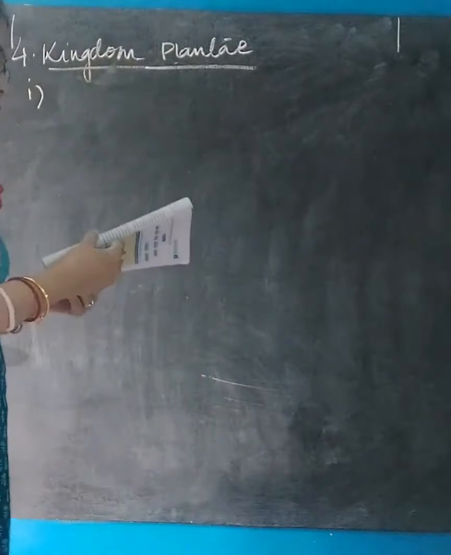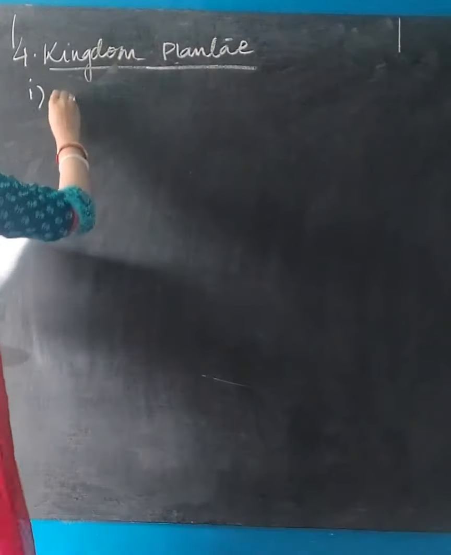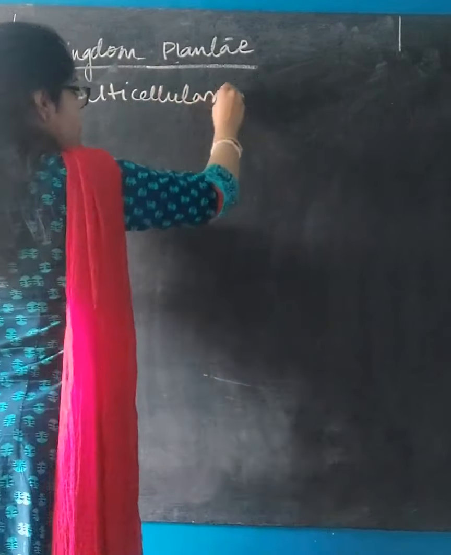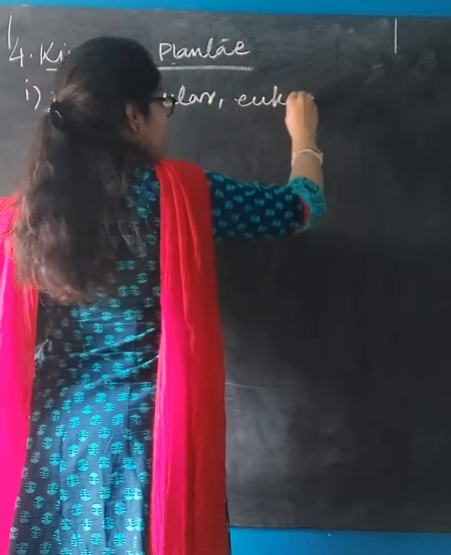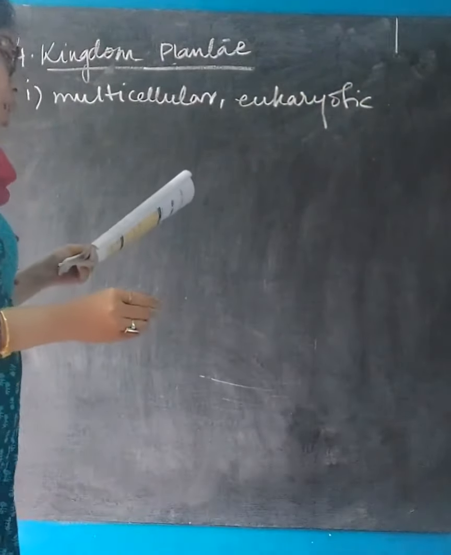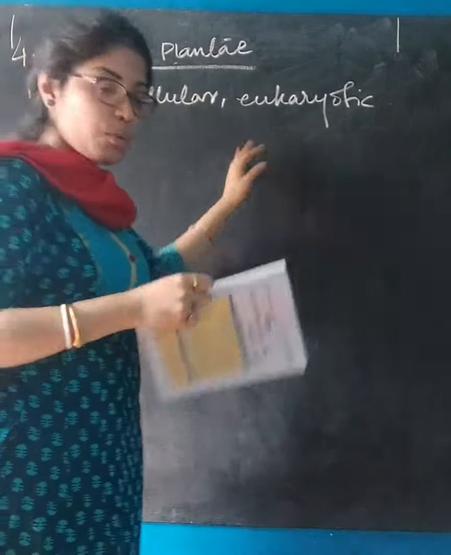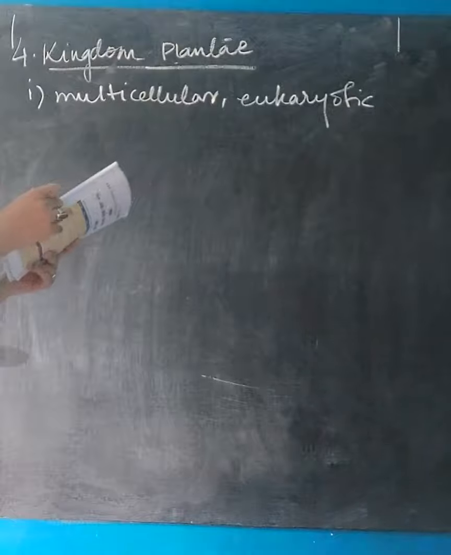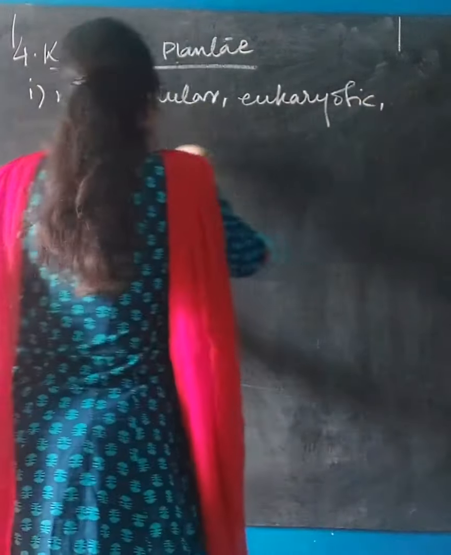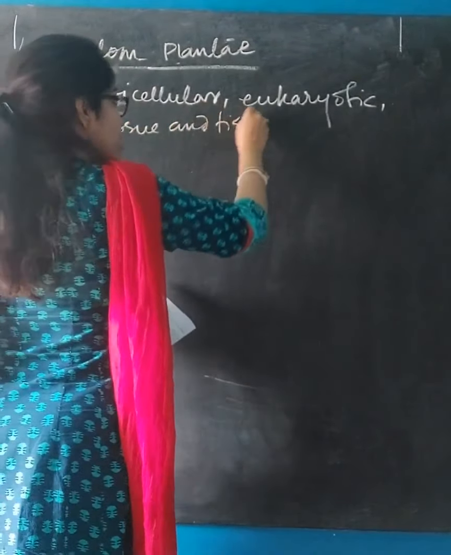Moving on with the characteristics. They are multicellular and eukaryotic. Obviously, plants are multicellular and they are eukaryotic. Next is, tissue and tissue system are present except for certain cases. So in most cases, tissue and tissue system are present.